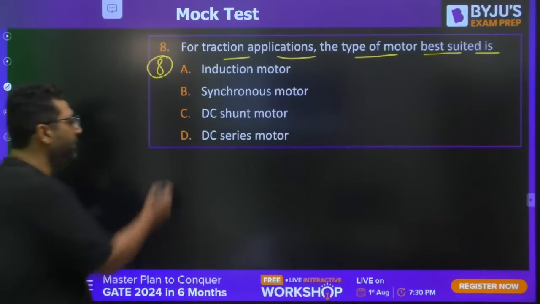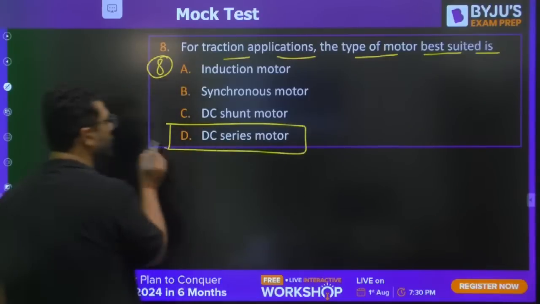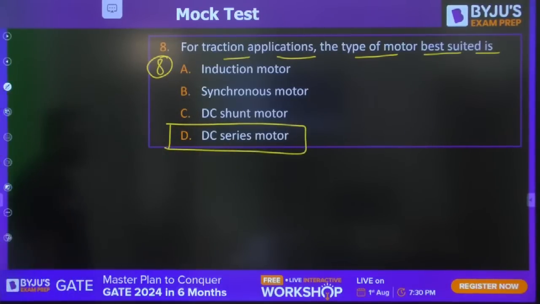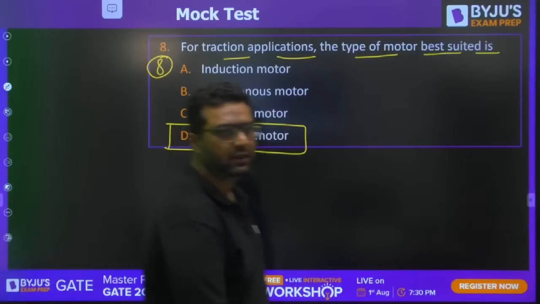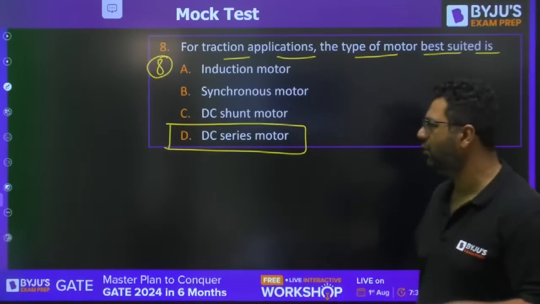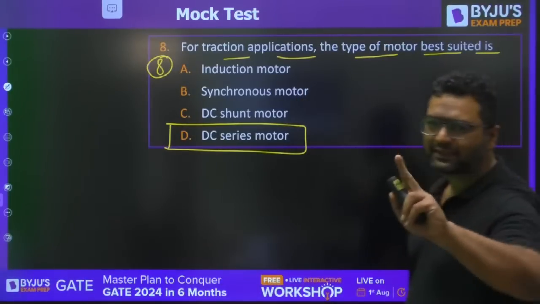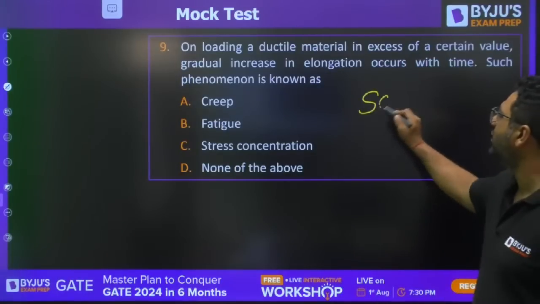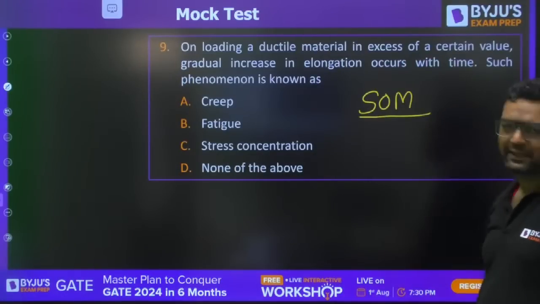For the traction application, we use DC series motor. Answer is correct. DC series motor is used for that. So guys, as last year's these questions are asked, we need to take care of that. But 1 to 2 only these types of questions are there. Now we are moving to the next question, once again from the strength of material, from the properties.